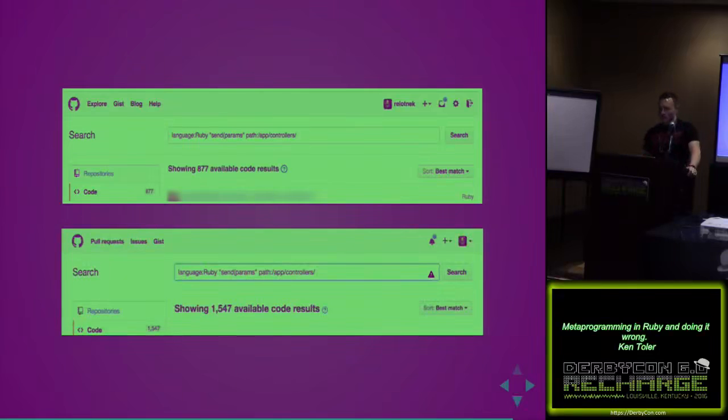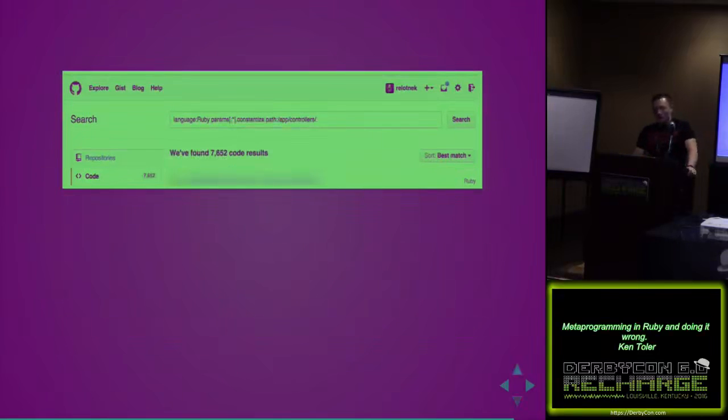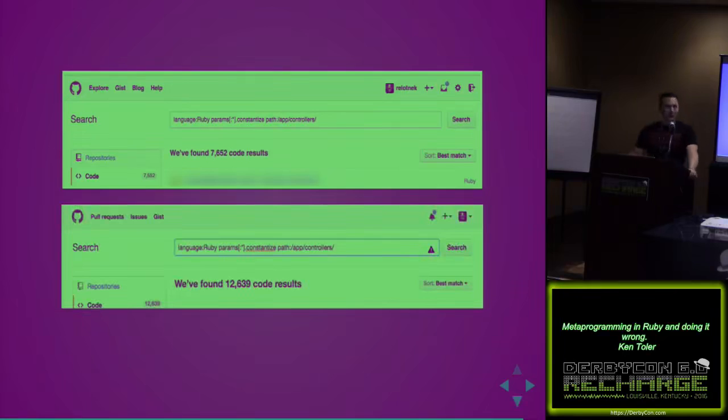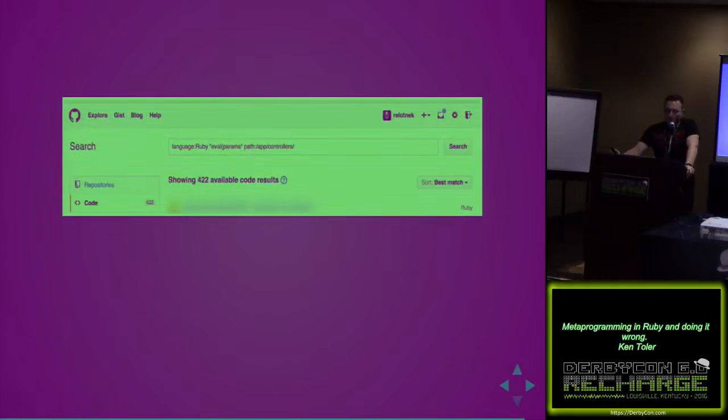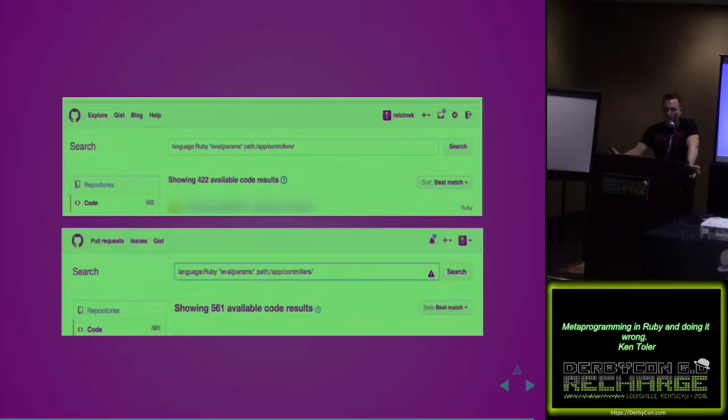So that is still an issue. With constantize, inside of the app controller's path, we went from 7,652 code results to 12,639. So this problem is kind of exponentially growing. The only thing that really crept was eval, thankfully, at 561 results. And out of all of them, I'm happy to see that.